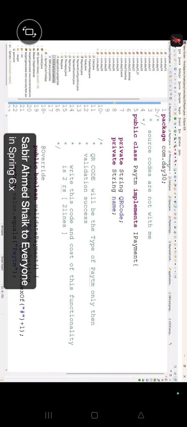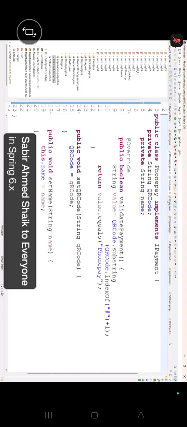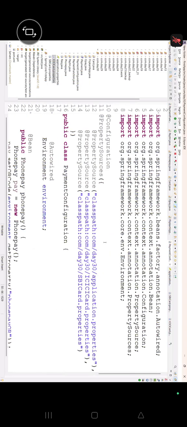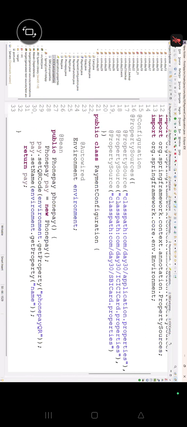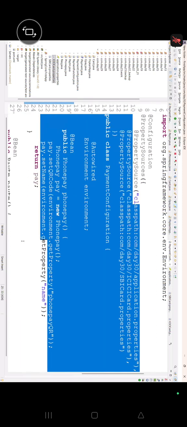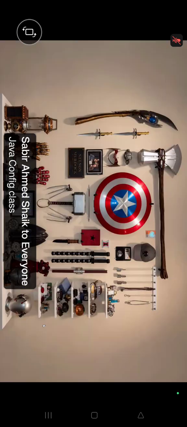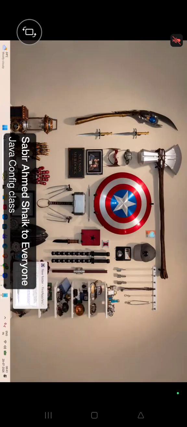Okay, for Java configuration classes, I mean the classes which don't have the source code, like Phone Pay, Google Pay, card, all those things we had written in which configuration class? Java configuration class. We had set the value in which class? Java configuration class. Everybody, are you listening? Online people, where are you guys? Now the Java configuration class we had written.